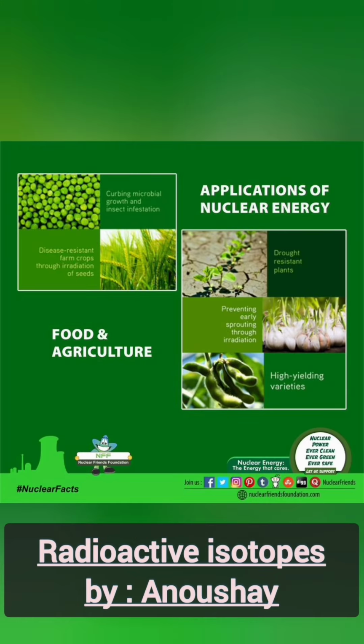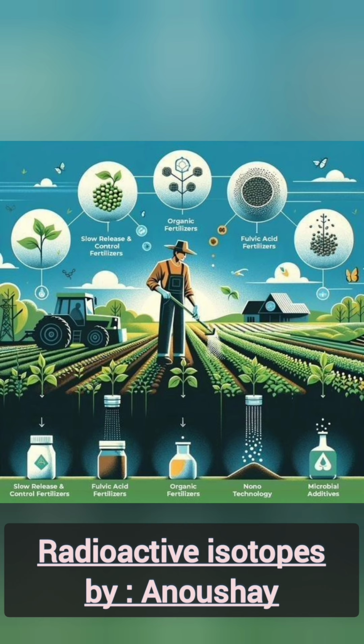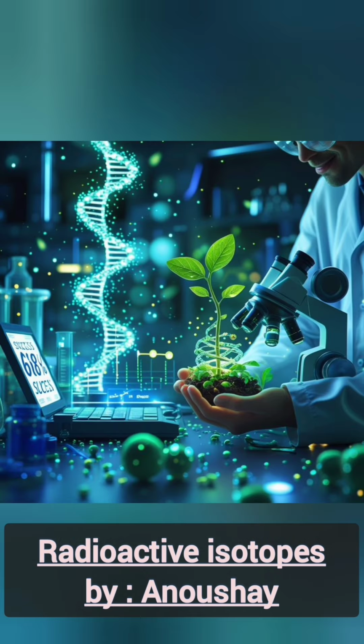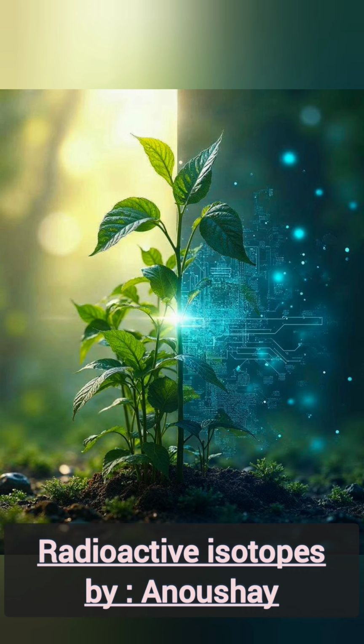If a plant is given fertilizer tagged with radioactive carbon, then the plant will release beta radiations, and thus by measuring the radioactivity in different parts of the plant, the uptake of the fertilizer by the plant can be determined. This technique can help in elaborating the complex process of photosynthesis. High-yield varieties of wheat have also been developed after mutation through radiation.